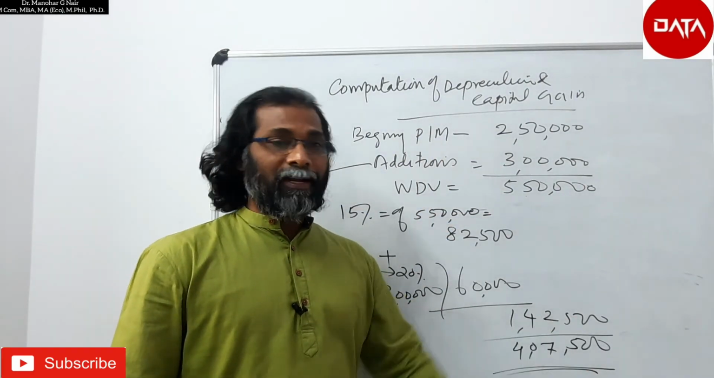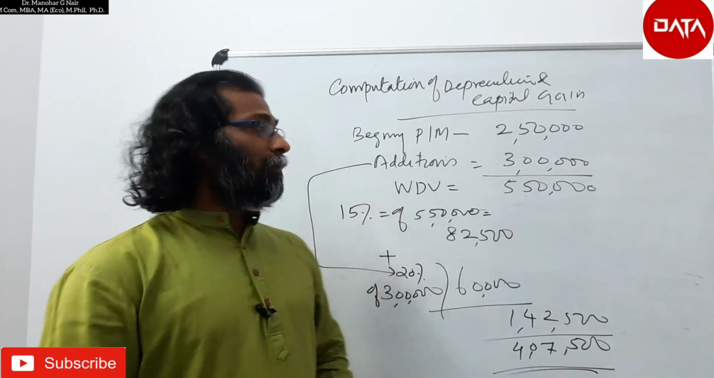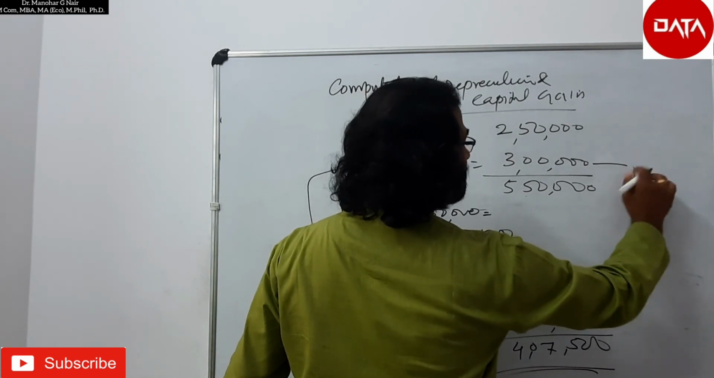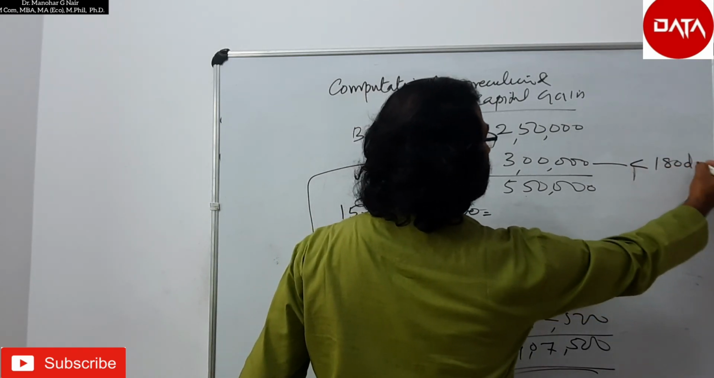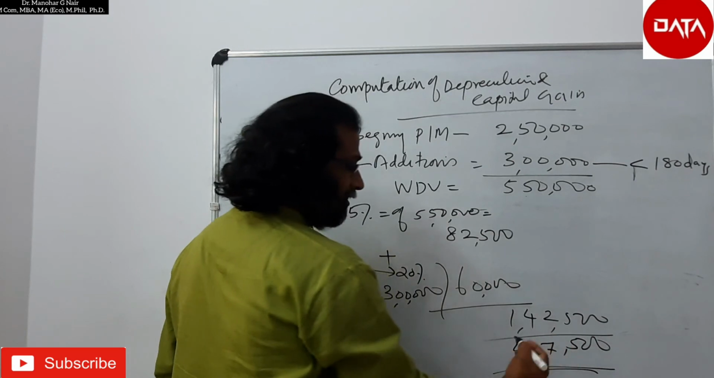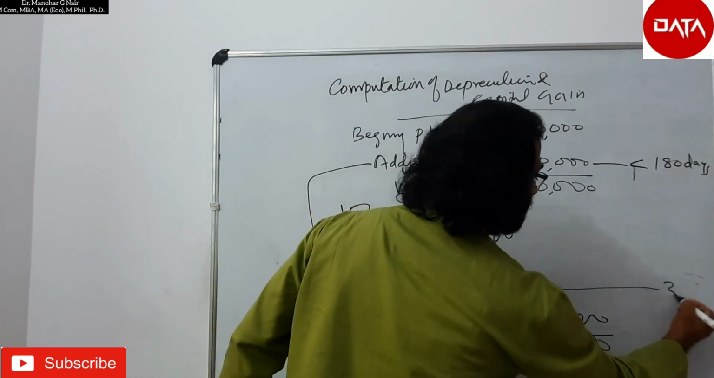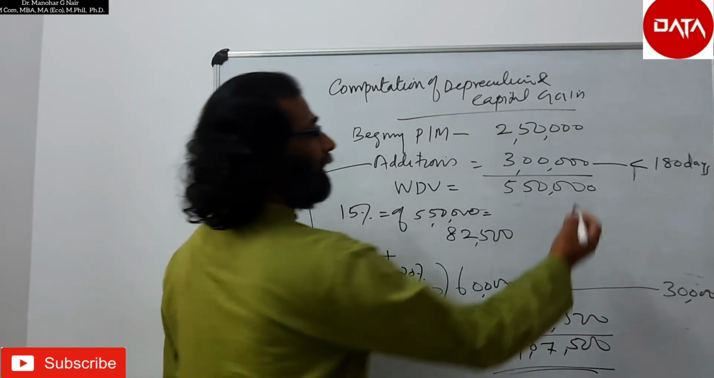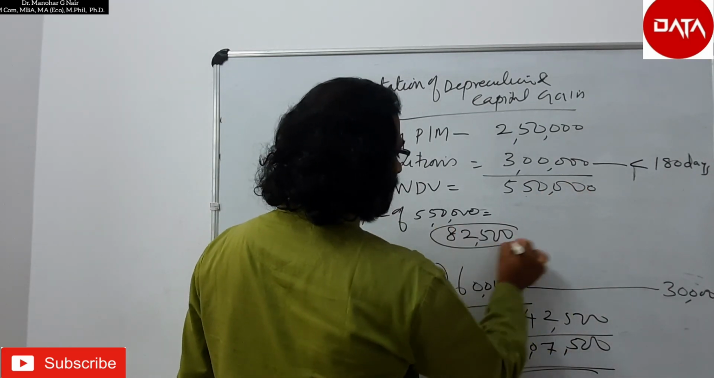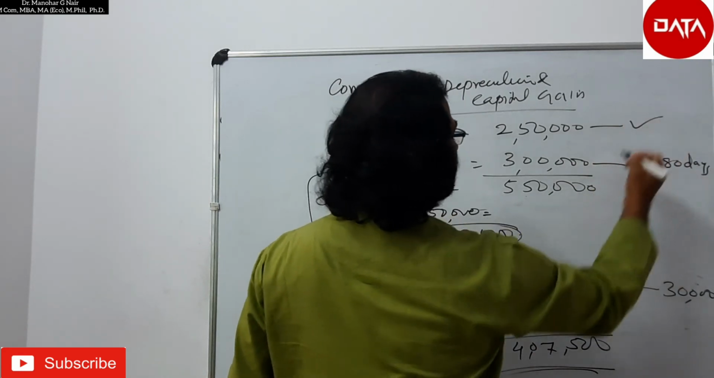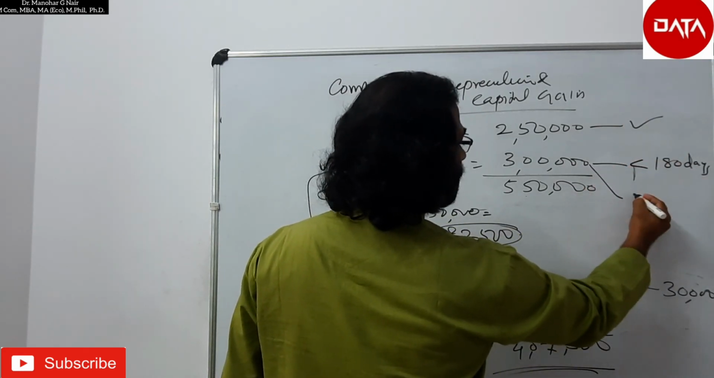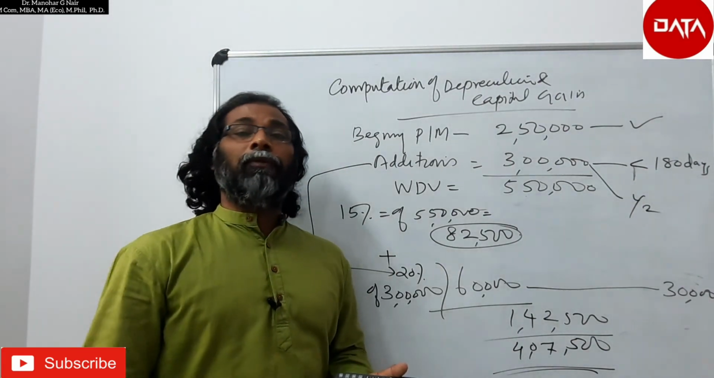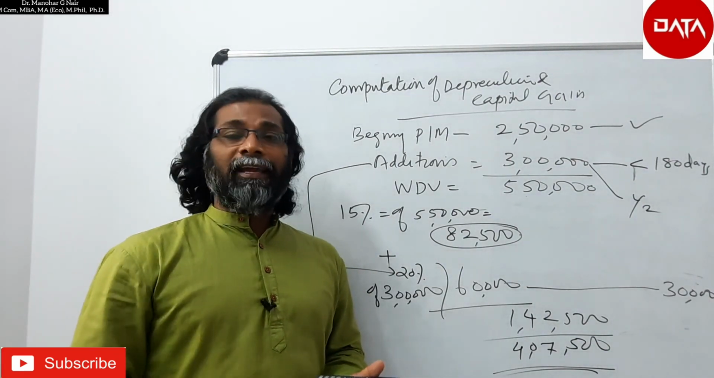So here the provision of additional depreciation came. Another point is, suppose this asset is put to use for less than 180 days, then he will be eligible to get here 30,000, half of that 20%. Here the full value he will get for the normal depreciation, but for the additional depreciation only half will be allowed if it is put to use for less than 180 days.